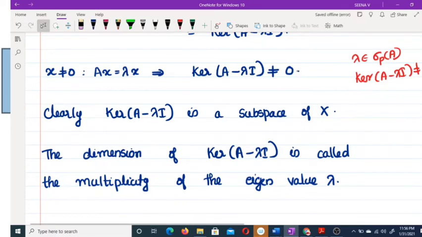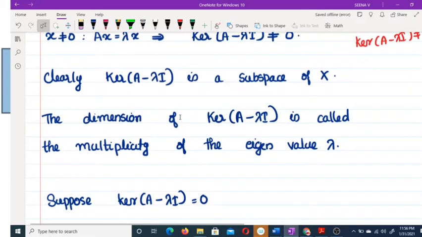Clear? Now, clearly the kernel of A minus lambda is a subspace of X. And the dimension of the kernel of A minus lambda is called the multiplicity of the eigenvalue lambda. Multiplicity of the eigenvalue lambda is the dimension of the kernel of A minus lambda I.